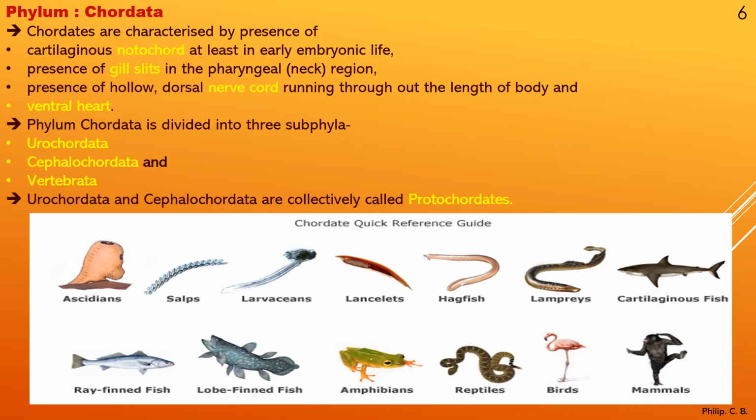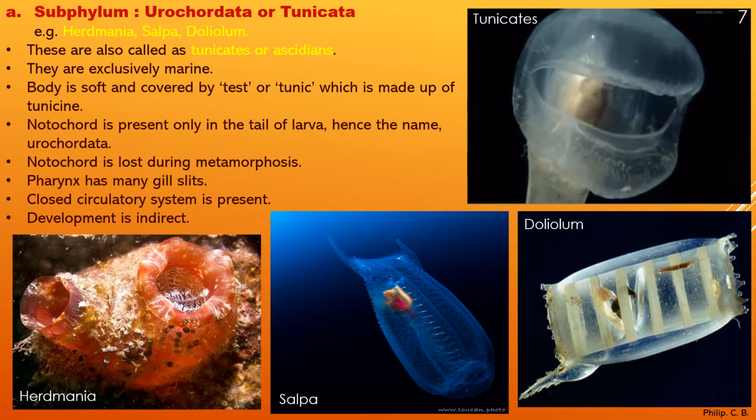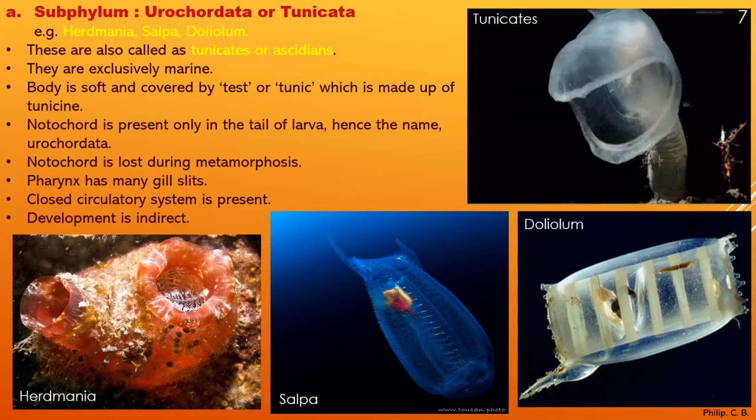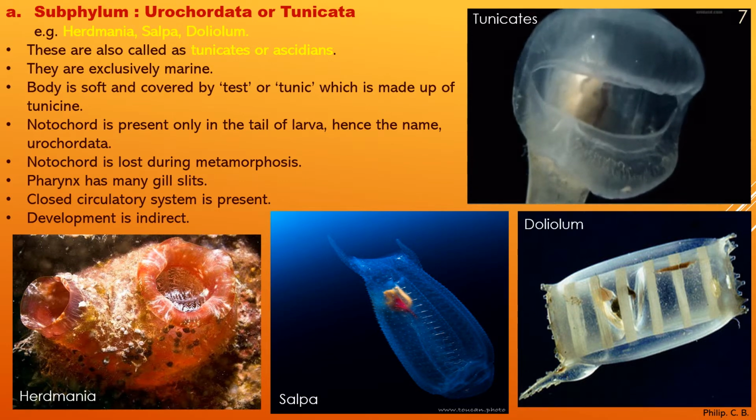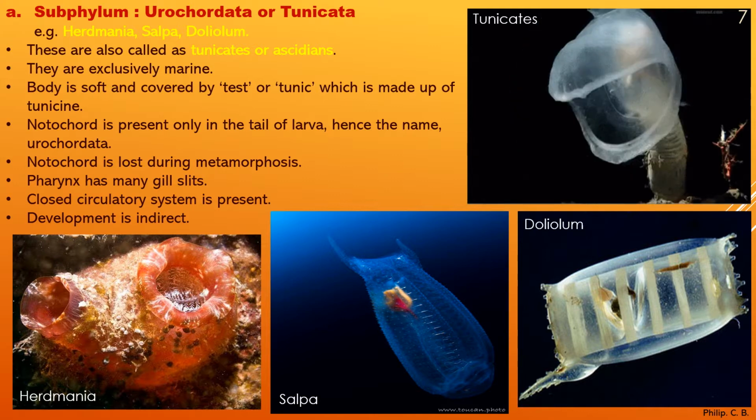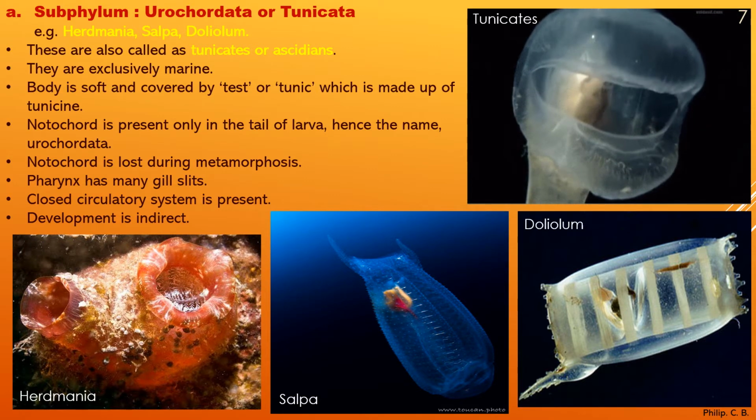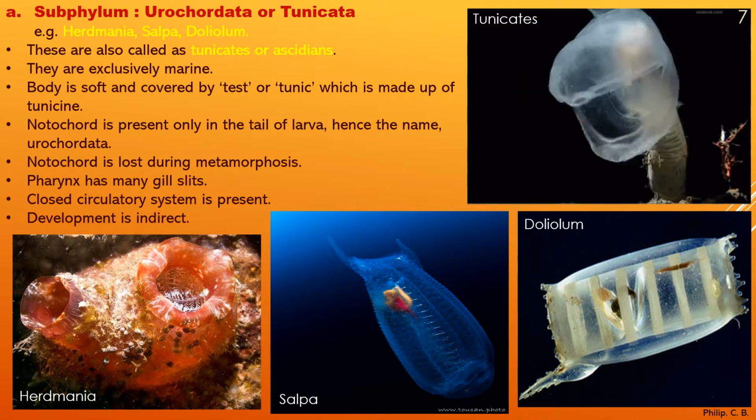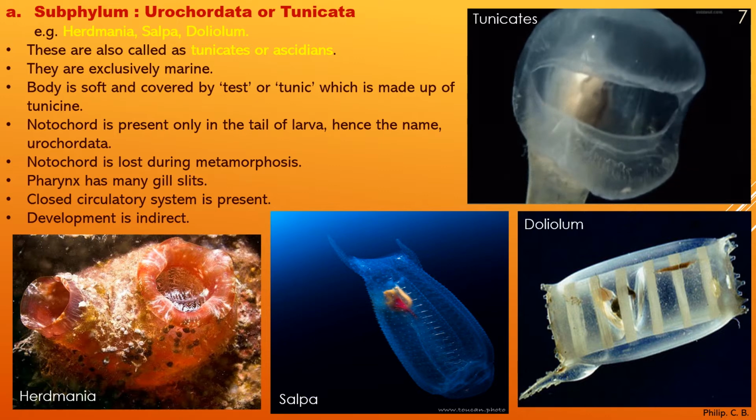Now we go to the chordate part one by one in little detail or brief. So we start with the subphylum Urochordata, which is also called Tunicata. Why Tunicata? That will come when we start with the points. Examples: Herdmania, Salpa, Doliolum.